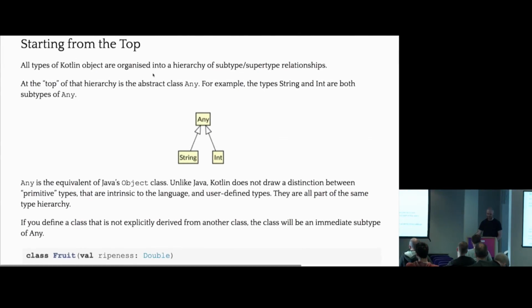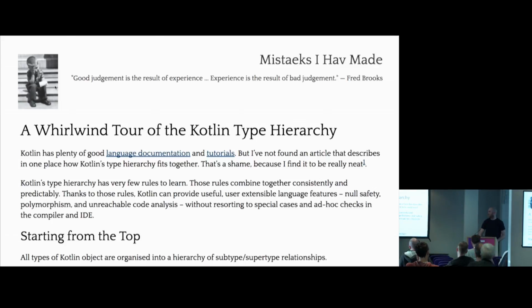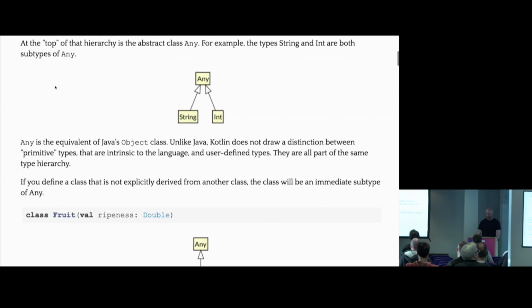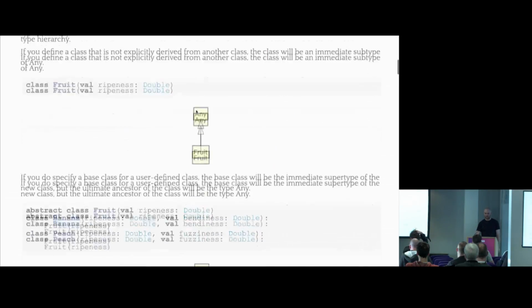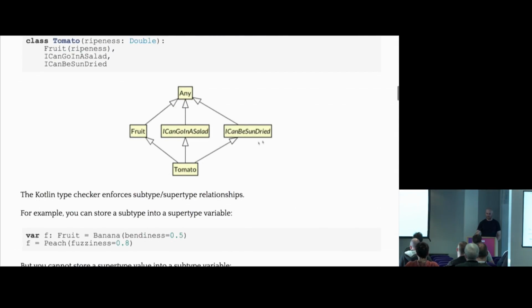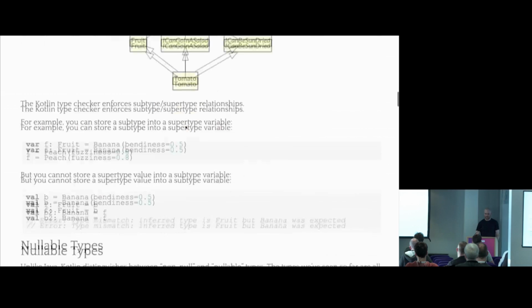So that's Nat Price's blog post. With his permission, I'm showing it. So just really quickly, just looking at the picture. The way it works, at the top of the type hierarchy, there is Any, which is like Object. Classes can inherit from Any. Then there are interfaces. So there is single inheritance, just like C# and Java, but multiple interface inheritance. So you have tomato, it implements 2 interfaces. I can go and sell it. And all classes implement Any.